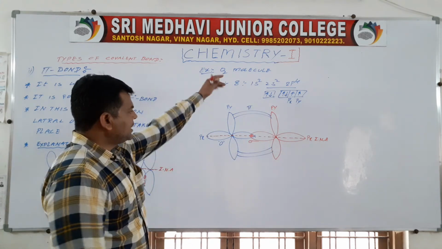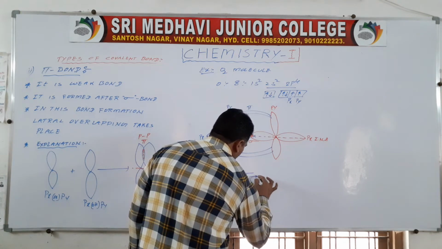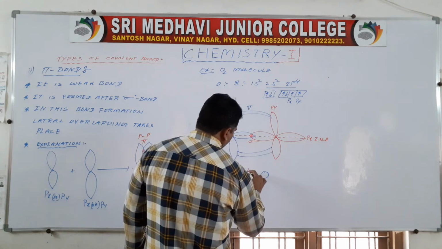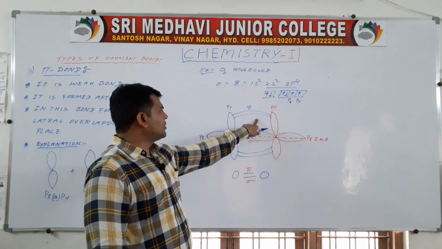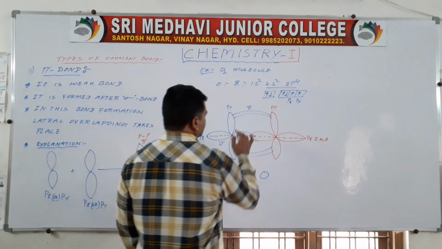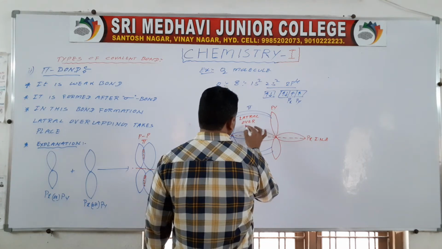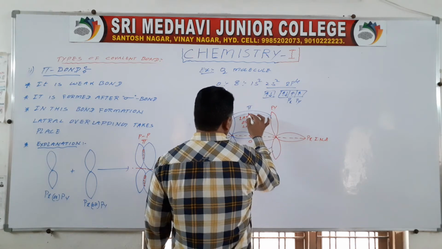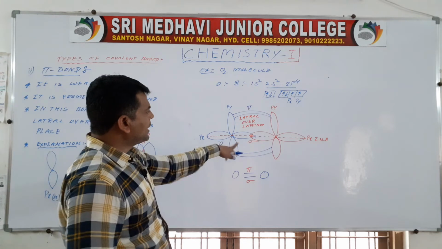So this molecule can be represented as oxygen double bond oxygen, one is a sigma, another one is a pi. It is lateral overlapping, sidewise overlapping, whereas sigma is axial overlapping or end to end overlapping.